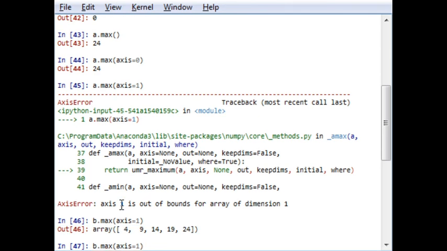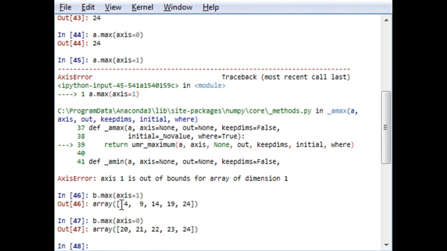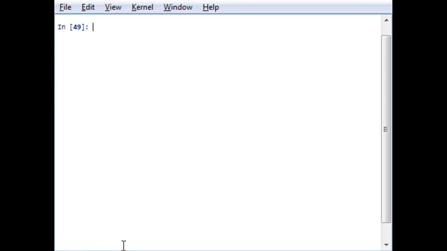Similarly, if I go for B maximum with axis 0, then it will give me similar outputs. The maximum in each column we can get using axis 0, and the maximum in each row we can get using axis equal to 1. Okay, now let us do a similar type of example. Let me clear this screen.